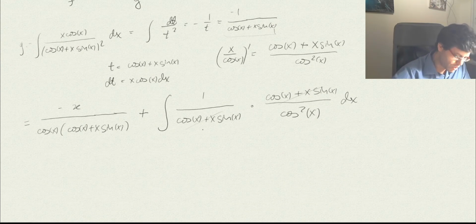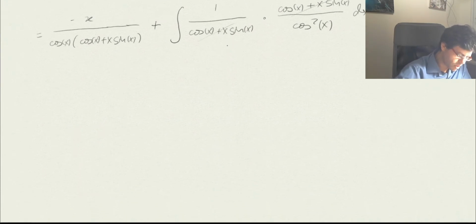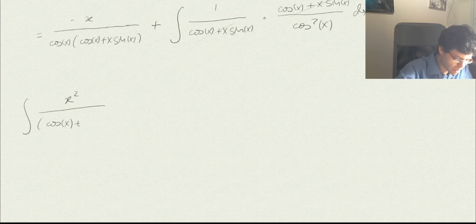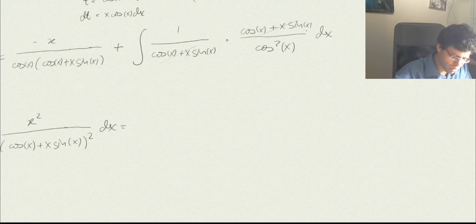So our answer would be that the integral of x squared divided by cosine of x plus x sine of x, all of it squared, dx, is just, this is the tangent of x.